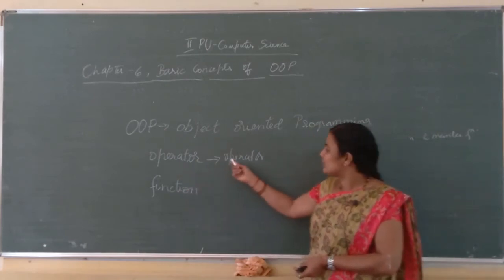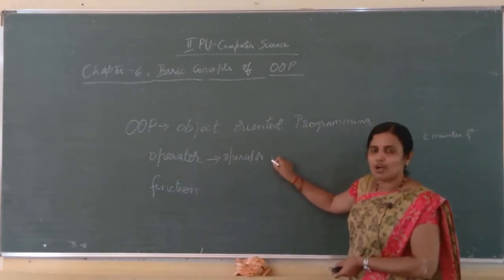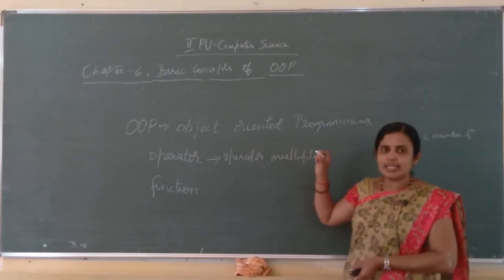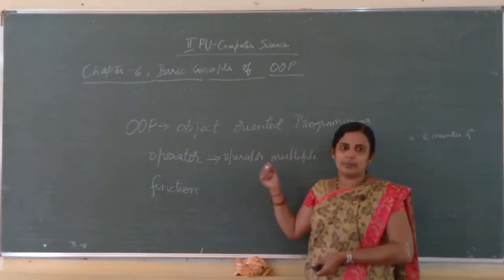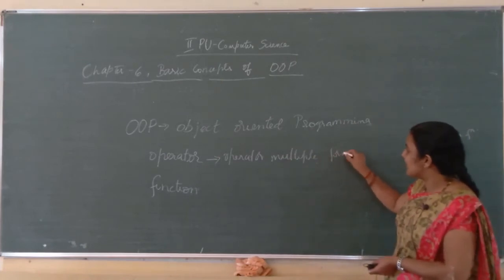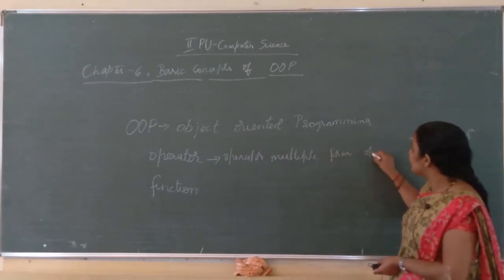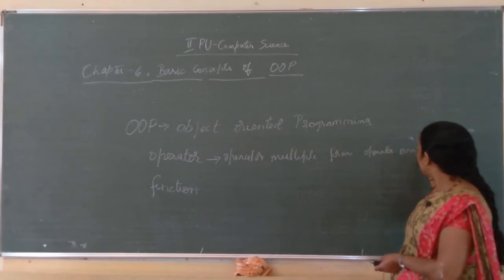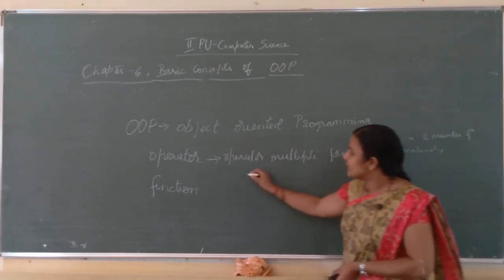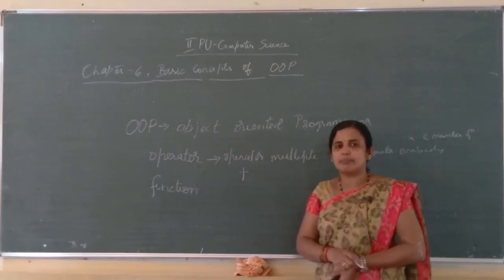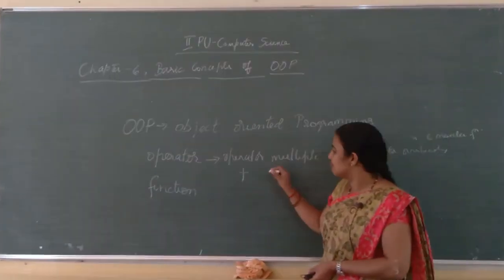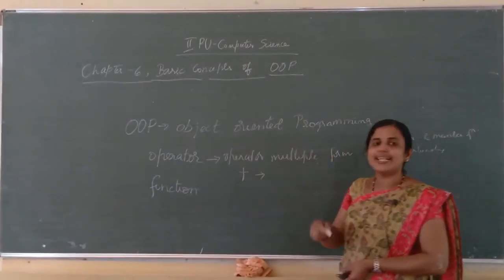Suppose if an operator shows multiple forms, exhibits multiple properties, then I can say it is operator overloading. If I consider a plus symbol, it can be used with integers.